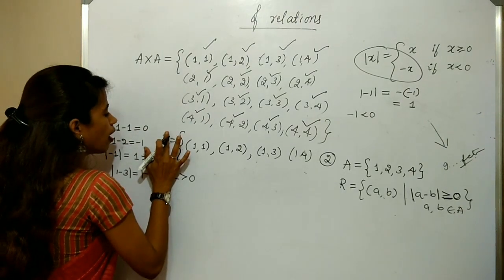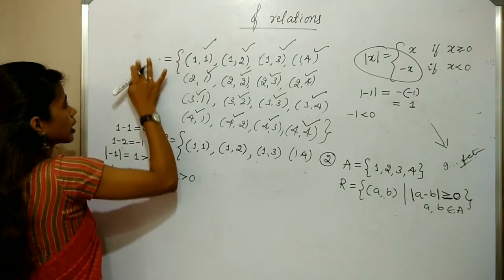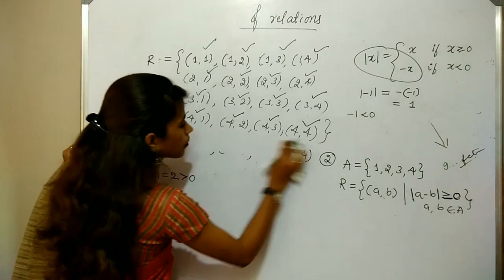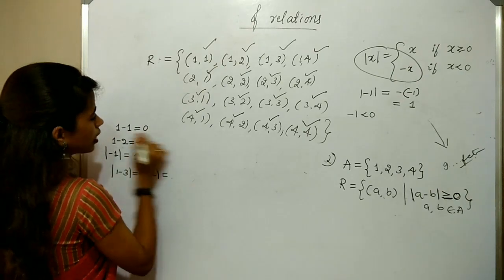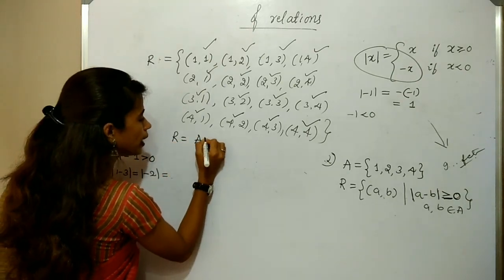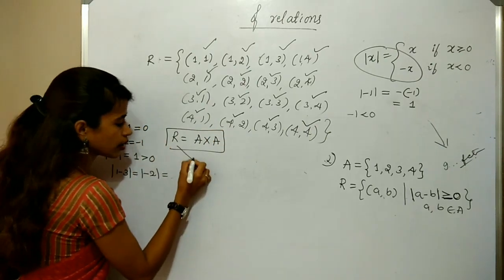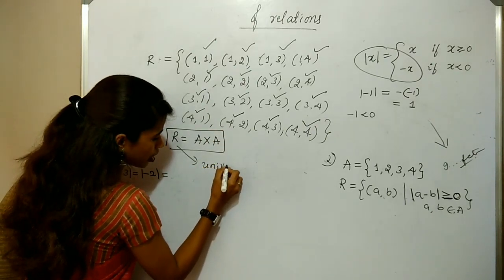So, the relation R is nothing but the complete A cross A. So, that relation R is equal to the complete A cross A. It means what? This relation is universal relation.